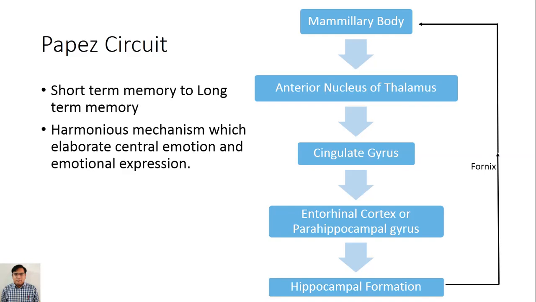It is also helpful in the harmonious mechanism between central emotion and emotional expression. So this is a very important circuit. If there is any injury to this circuit or injury to the fornix, it will cause acute amnestic syndrome, in which the individual is unable to consolidate his short term memory into long term memory. Okay, so this is all about the limbic system. Keep revising. Thank you.